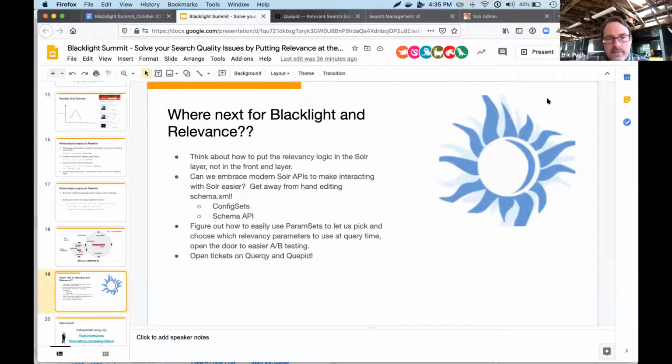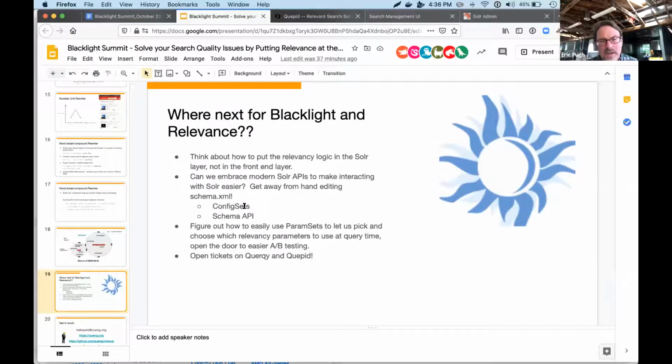Blacklight still has that very strong, like, I'm going to edit a Solr config.xml file, right? And a schema.xml, and stand it up, and Blacklight's going to interact with it. And I think that if we can start using some of the newer APIs inside of Solr, for example, config sets make it really easy for me just to zip up all my configuration and post it through an API to Solr.